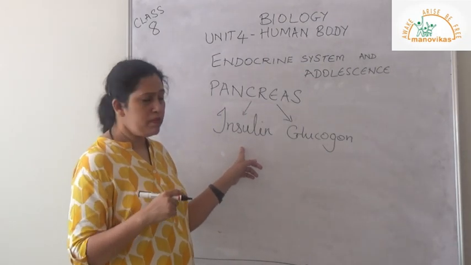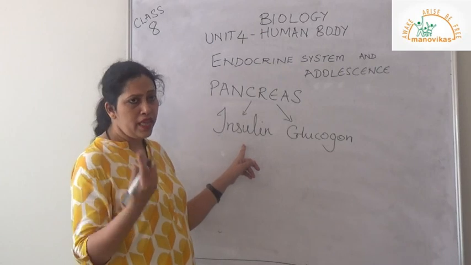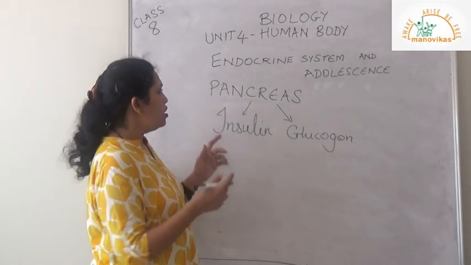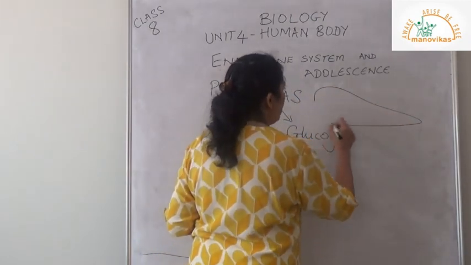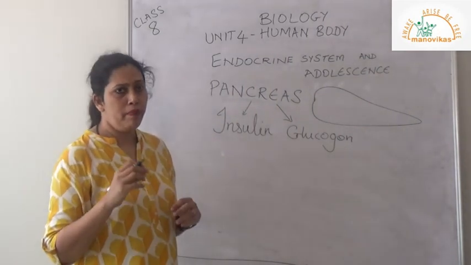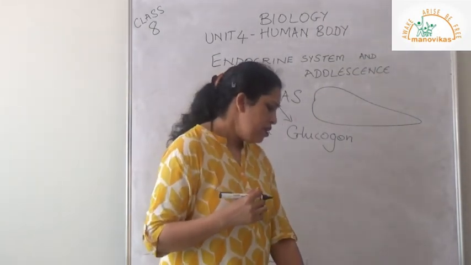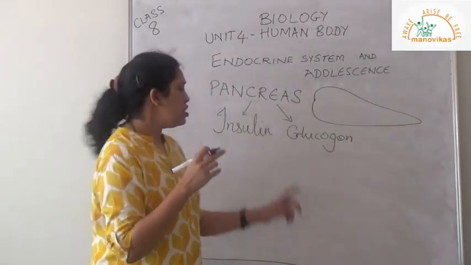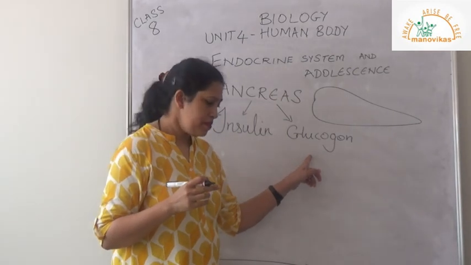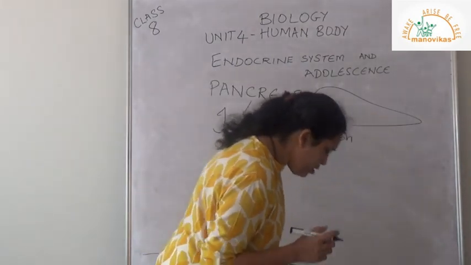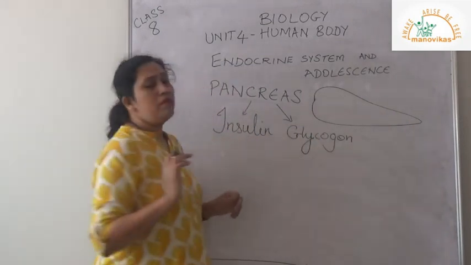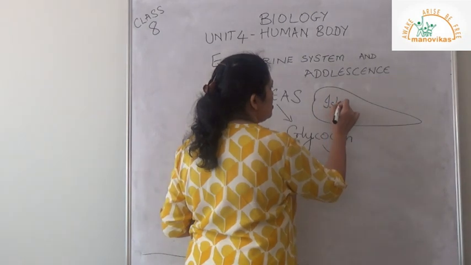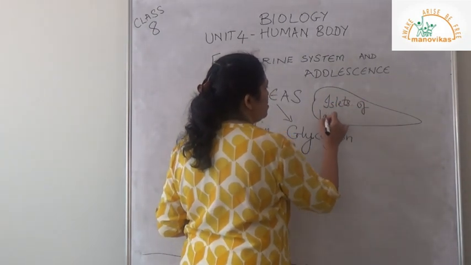Either insulin is produced less by the pancreas, or sometimes insulin is produced in normal quantities but it is not processed by the cells. Now, the pancreas is located behind or below the stomach. The whole pancreas will not produce insulin and glucagon. It is only a few cells called islets of Langerhans.